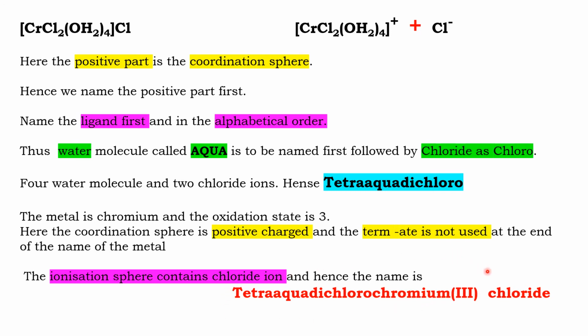This whole part is the coordination sphere, so continuously I have written tetraaquadichlorochromium(III). Now this is the ionization sphere, chloride ion. I will just mention chloride. So the IUPAC name of this compound is tetraaquadichlorochromium(III) chloride. I hope you are following. We will work out more questions, then you will be familiar with the IUPAC nomenclature. Take down.